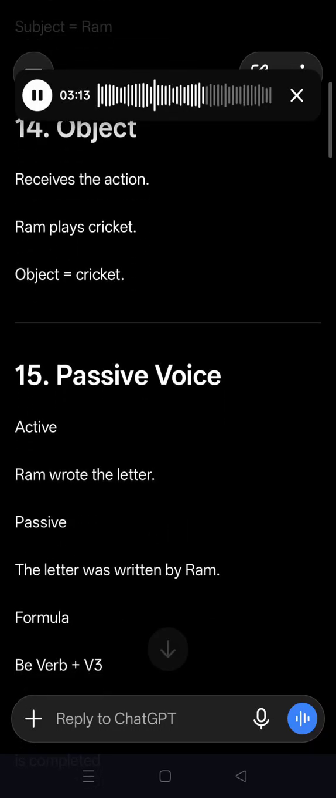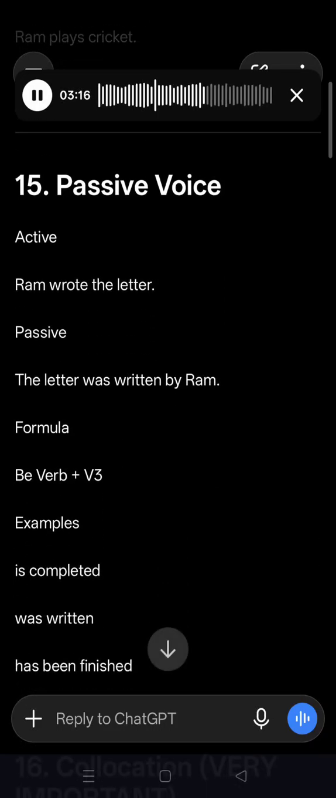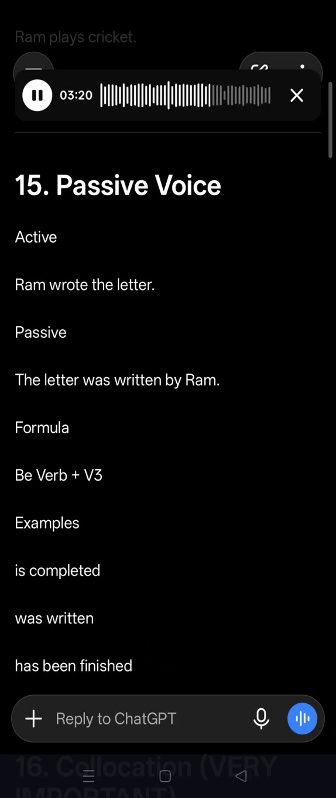Number 15. Passive voice. Active: Ram wrote the letter. Passive: the letter was written by Ram. Formula: be verb plus V3. Examples: is completed, was written, has been finished.